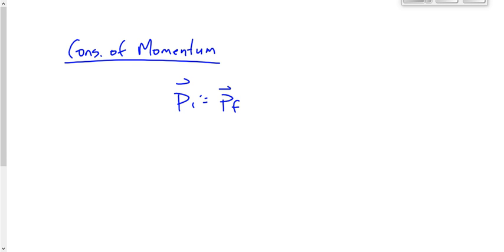Now, we said that Pi is equal to Pf. If we have 2 objects before the interaction takes place, then we would say m1 v1i plus m2 v2i. If we have 14 objects before the interaction takes place, then we would keep going, right? 14 terms for 14 objects. Every object before the collision or explosion, remember we use that term explosion as well, even though we don't necessarily mean a literal explosion.